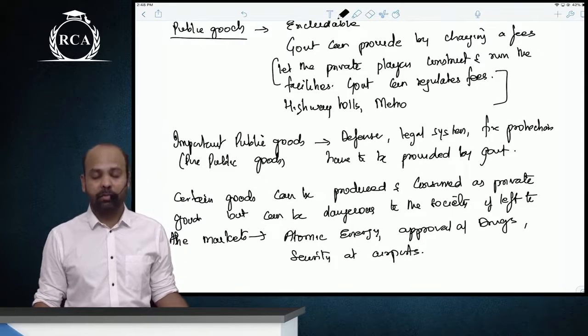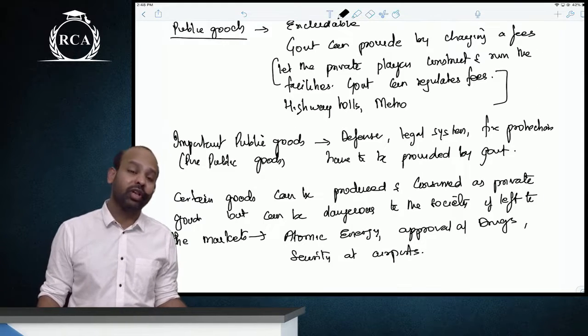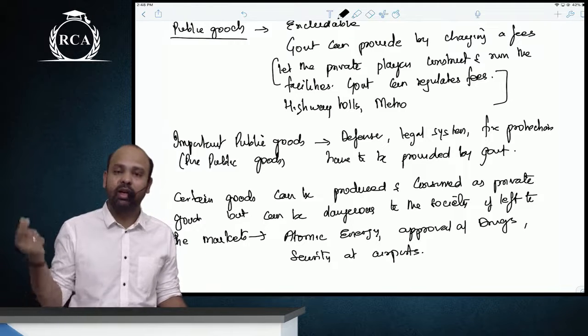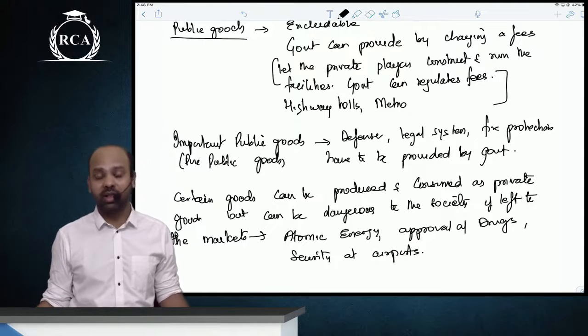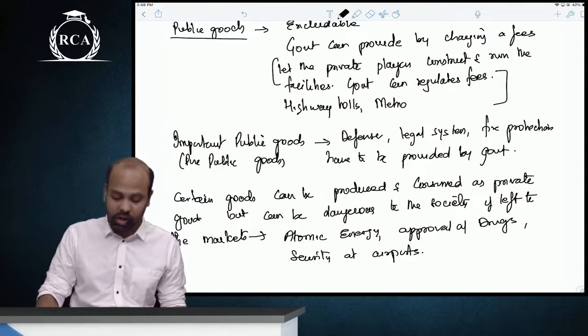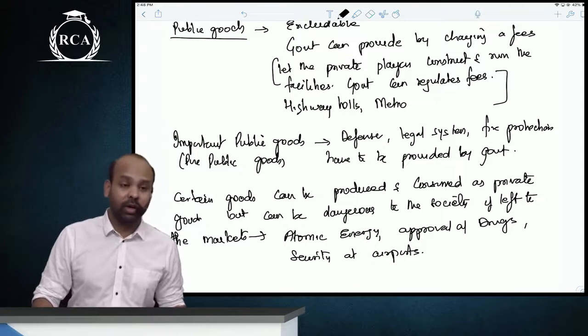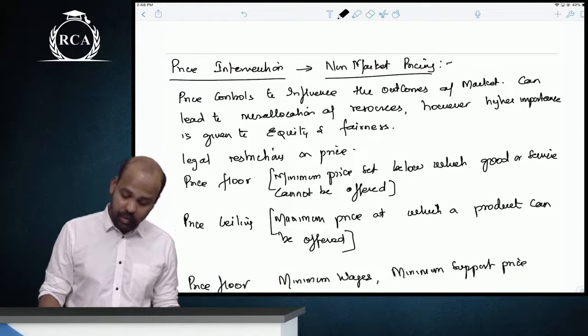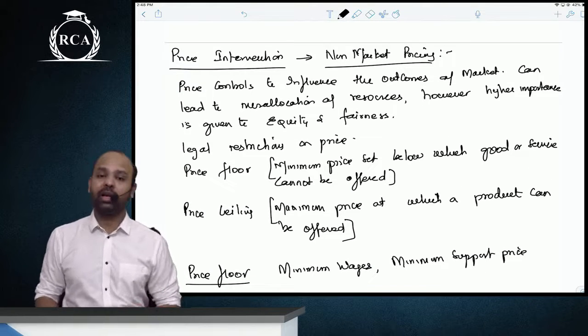There can be certain public goods which can be produced and consumed as private goods, but they cannot be left to the market because they can be too dangerous to the society. Example, approval of drugs, and then atomic energy, then security at airports. There are certain important public goods that have to be provided by government only.